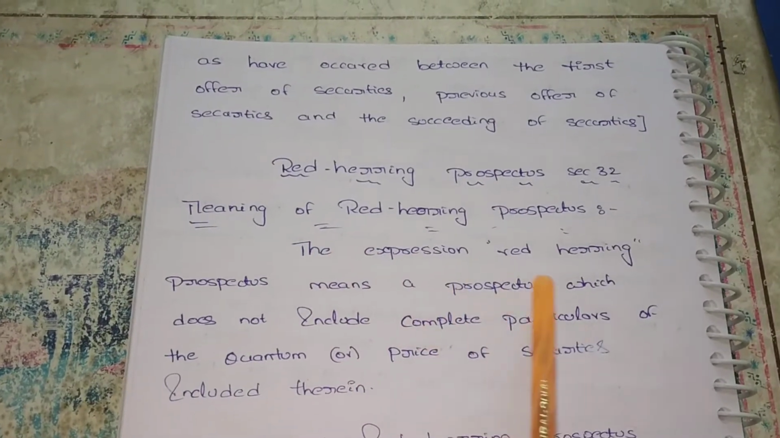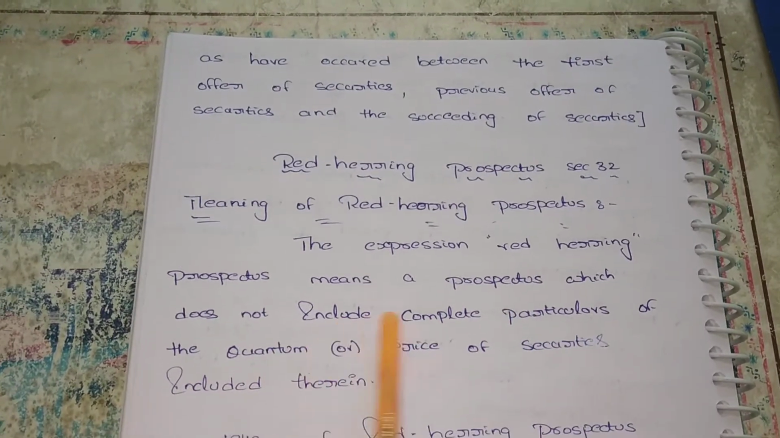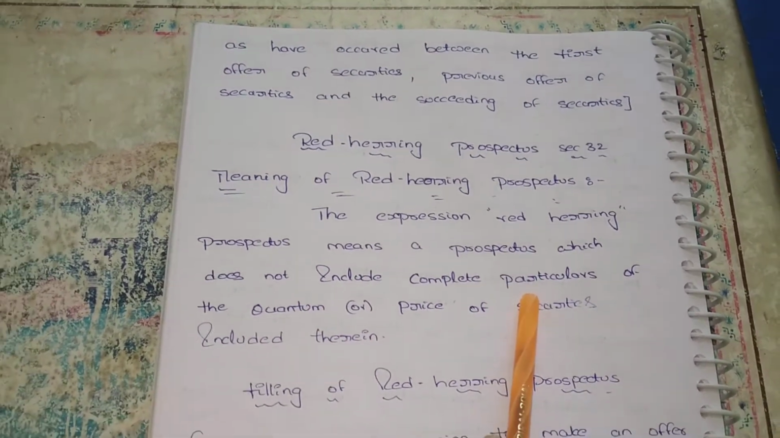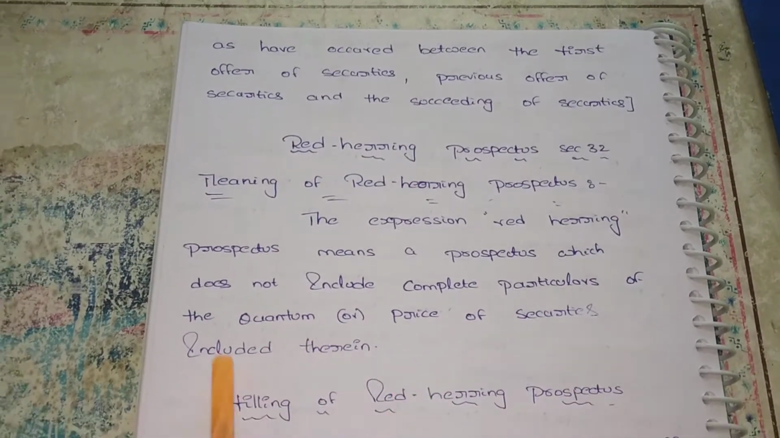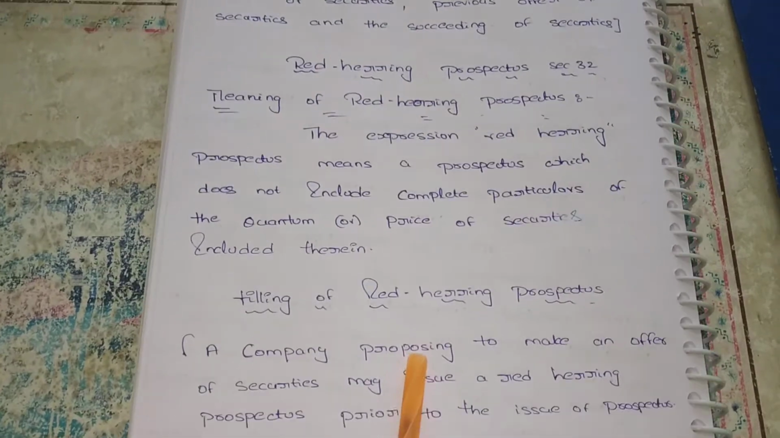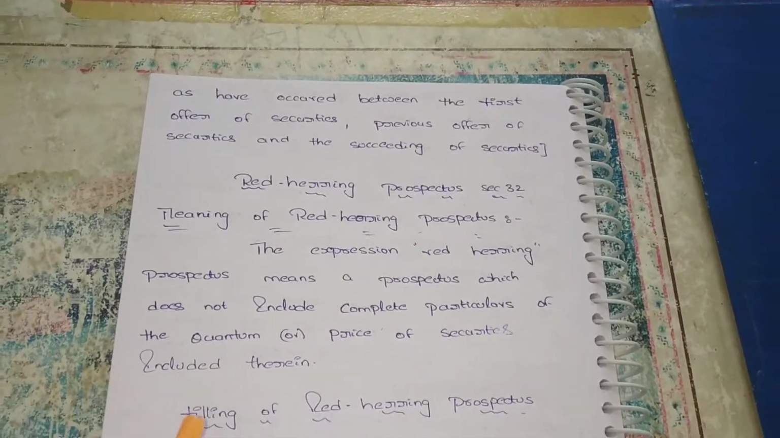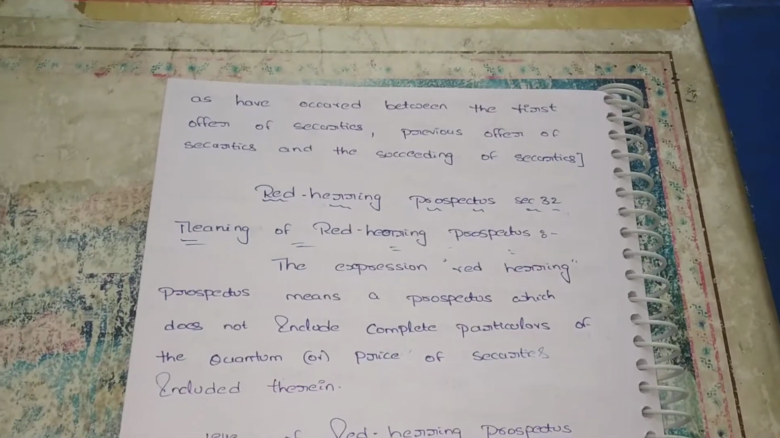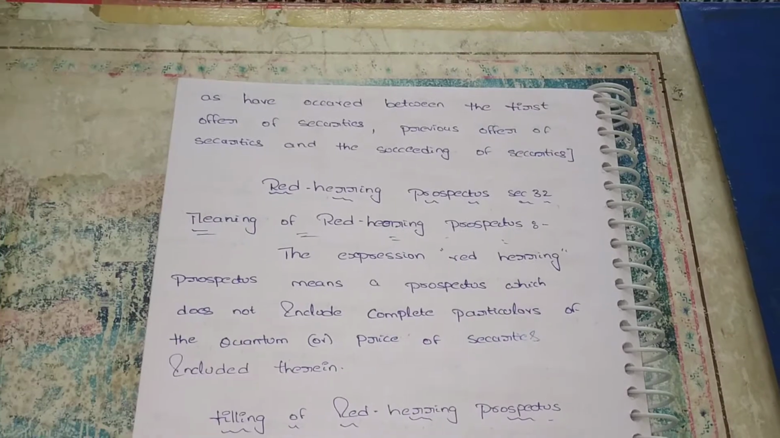The expression red herring prospectus means a prospectus which does not include complete particulars. The company does not want to include complete particulars of quantum or price of securities included therein. So we can say it is a red herring prospectus. Those companies that don't want to disclose the complete price of the securities issue the red herring prospectus.